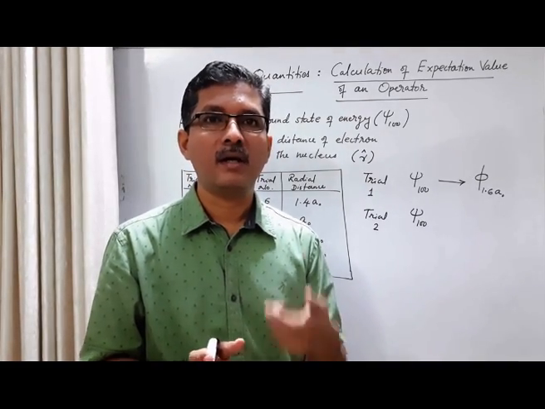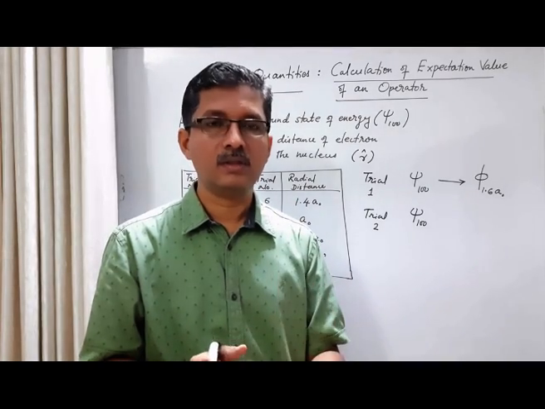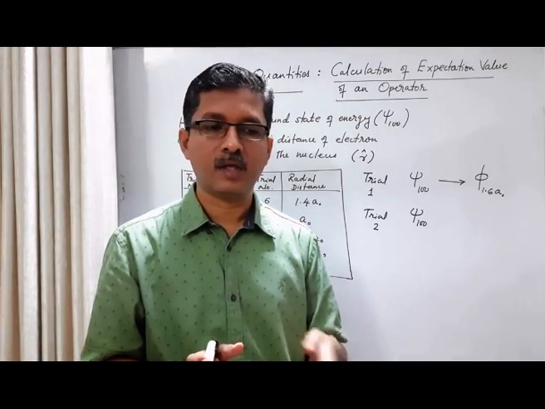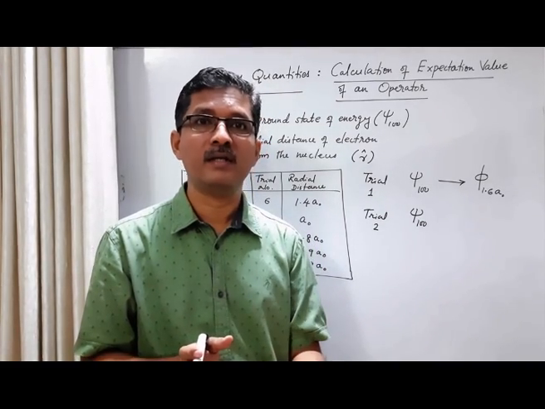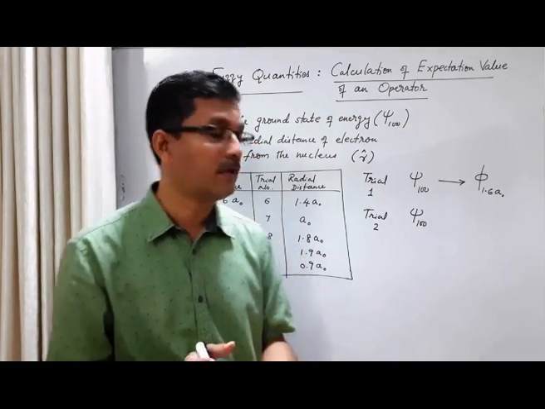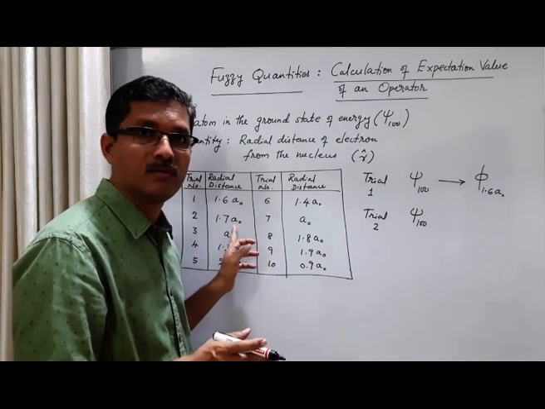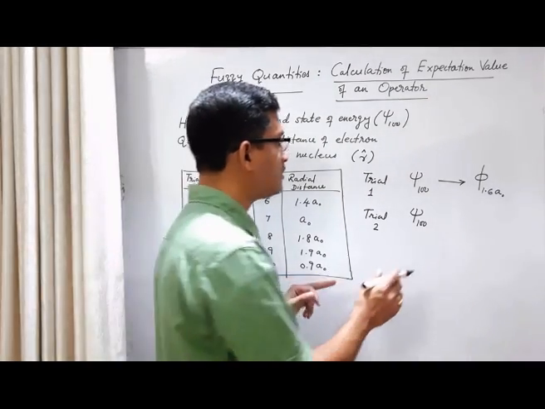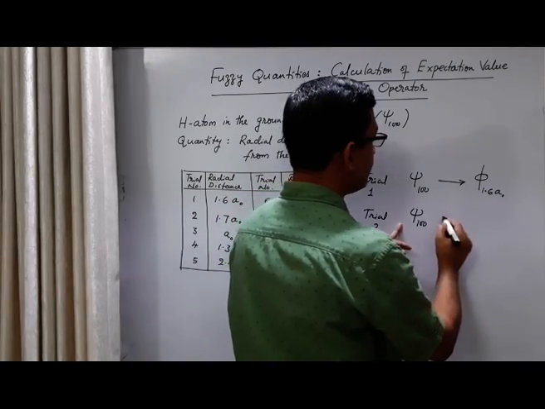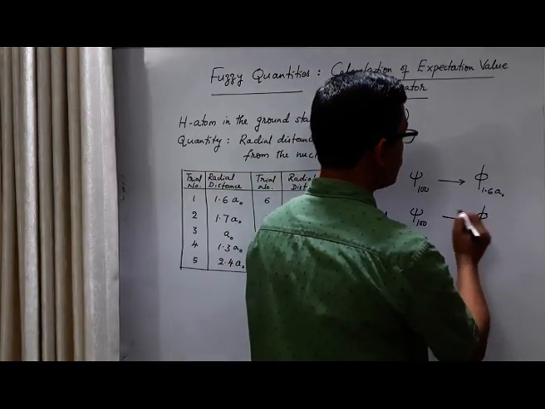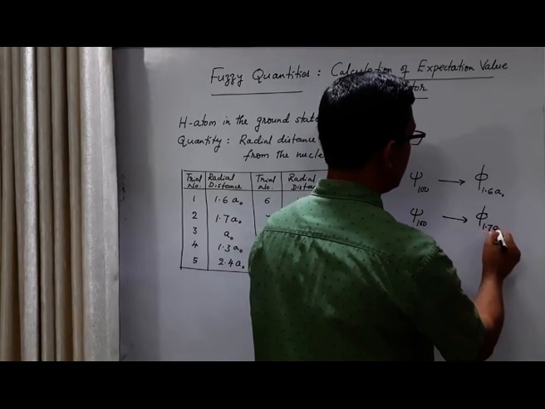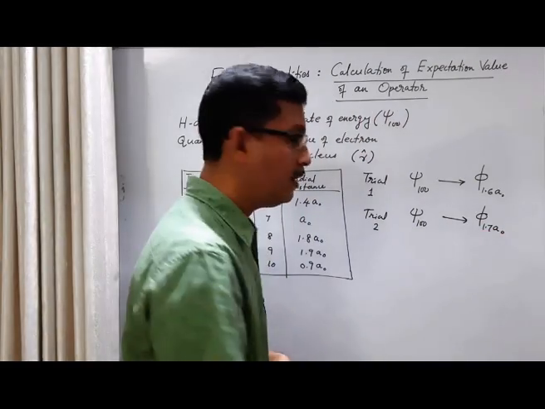What does it mean? Repeated measurements give the same eigenvalue. It means that it is now in the eigenstate of the position operator corresponding to the eigenvalue 1.780. So in the second trial, the system moves from the general state to the eigenstate of the position operator corresponding to the eigenvalue 1.780.